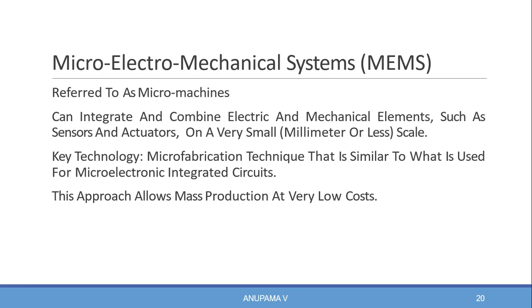One of the keys to this technology is a microfabrication technique that is similar to what is used for microelectronic integrated circuits. This approach allows mass production at very low cost. The combination of tiny size, low cost and ability to mass produce makes MEMS an attractive option for a huge number of IoT applications.